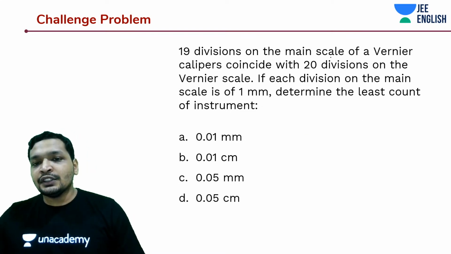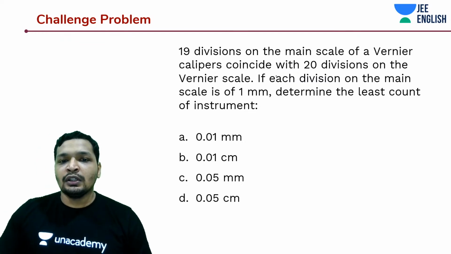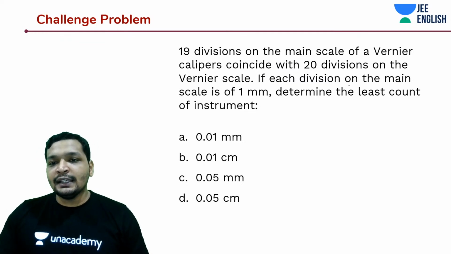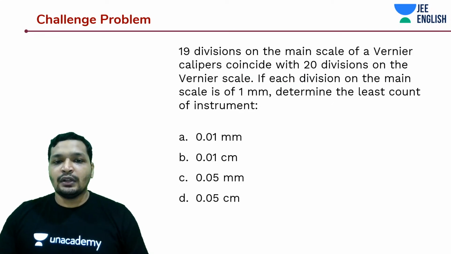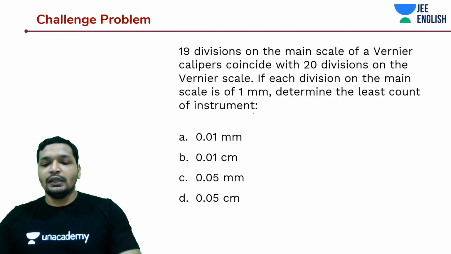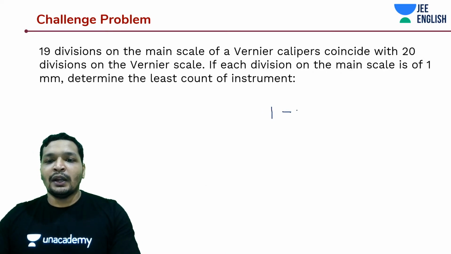19 divisions on the main scale of a Vernier calipers coincide with 20 divisions on the Vernier scale. If each division on the main scale is 1 mm, determine the least count of the instrument. Okay, so I guess this one does not have any confusion. This is going to be 1 minus m by n.